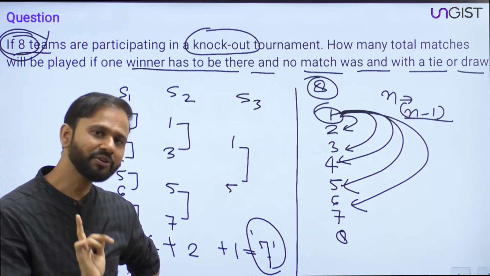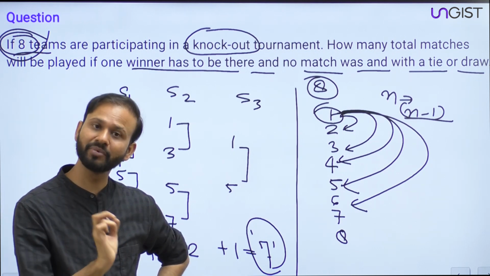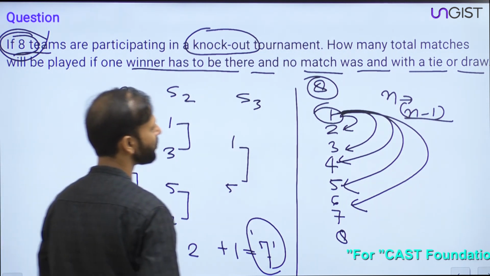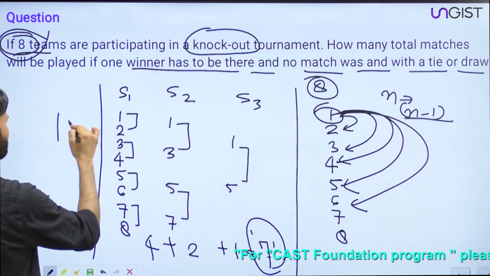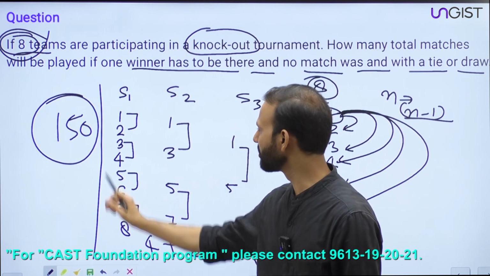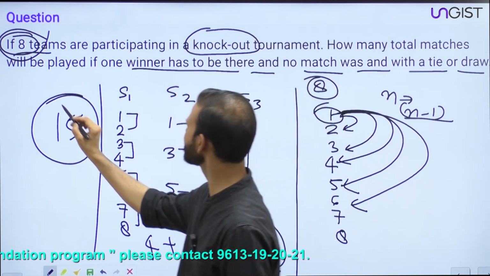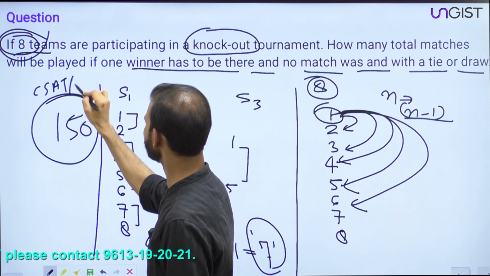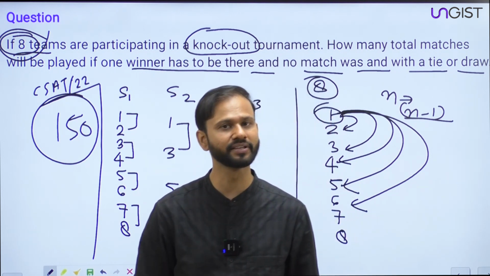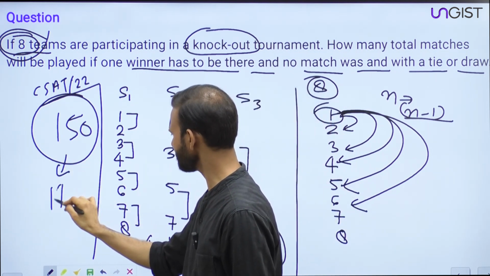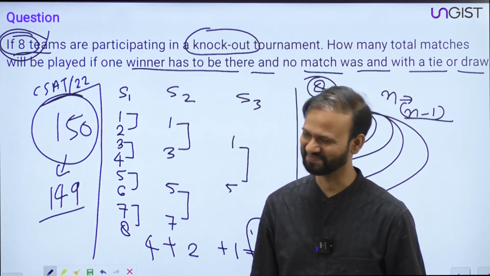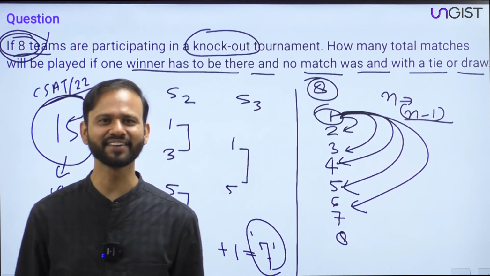Everybody okay? And you know what, friends, this time one question came in CSAT. One question this year, CSAT 2022. The question was, there are 150 teams in the tournament, and the tournament is based on a knockout series. How many total matches are there? This question came in CSAT 2022: if a total of 150 teams are participating in a knockout tournament, how many total matches are there? What will be the answer? The answer is 149. Okay everyone, the answer is 149.